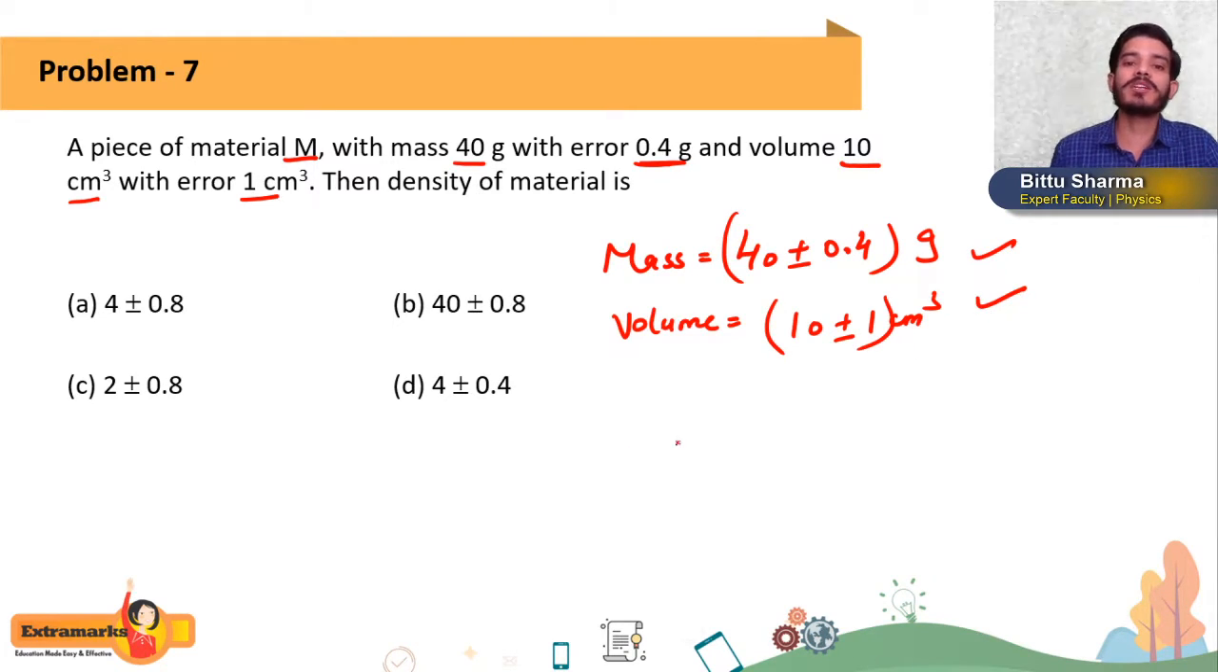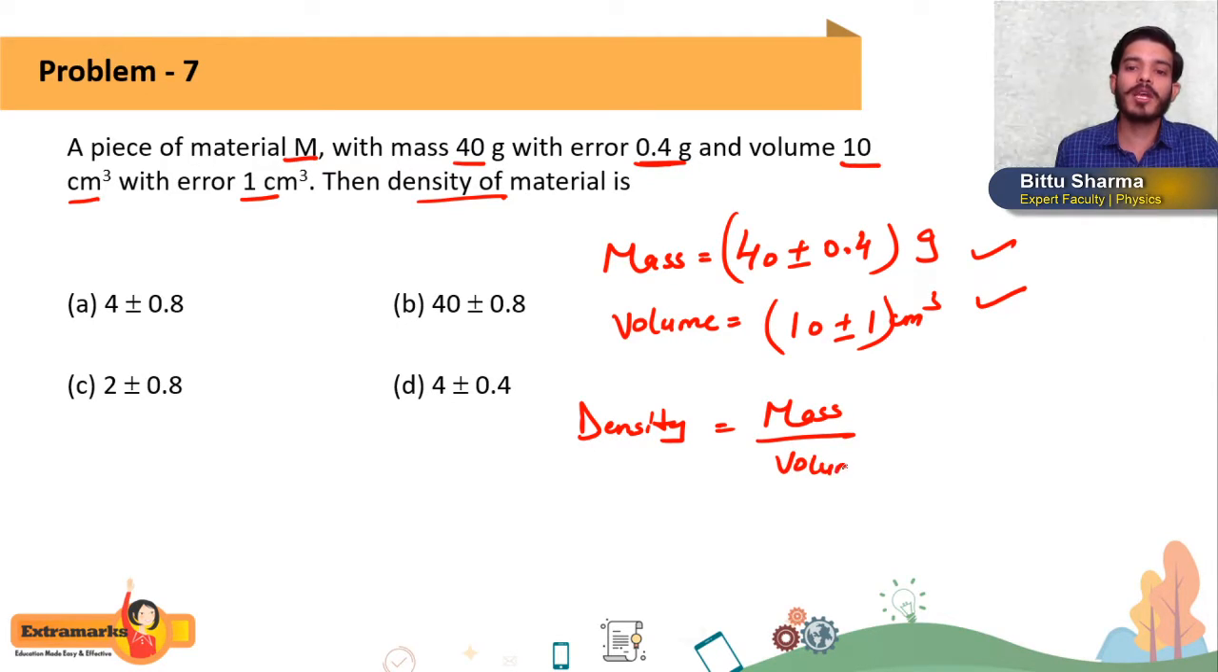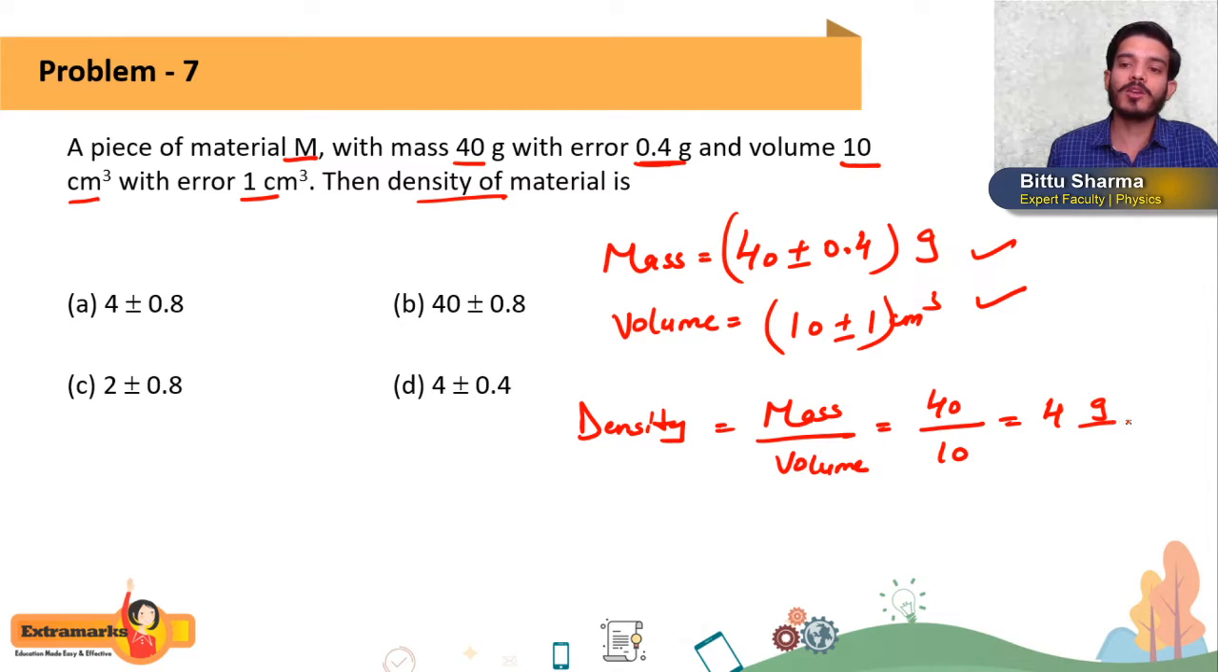So mass and volume is given to us. They are asking what will be density. So density, students, we know density is what? Mass by volume. Okay. So now it's the case of division. How we will calculate it, students? First of all, we will calculate the density. Mass is 40. Volume is 10. So it will be 4 gram per centimeter cube. So this is actual value of density.